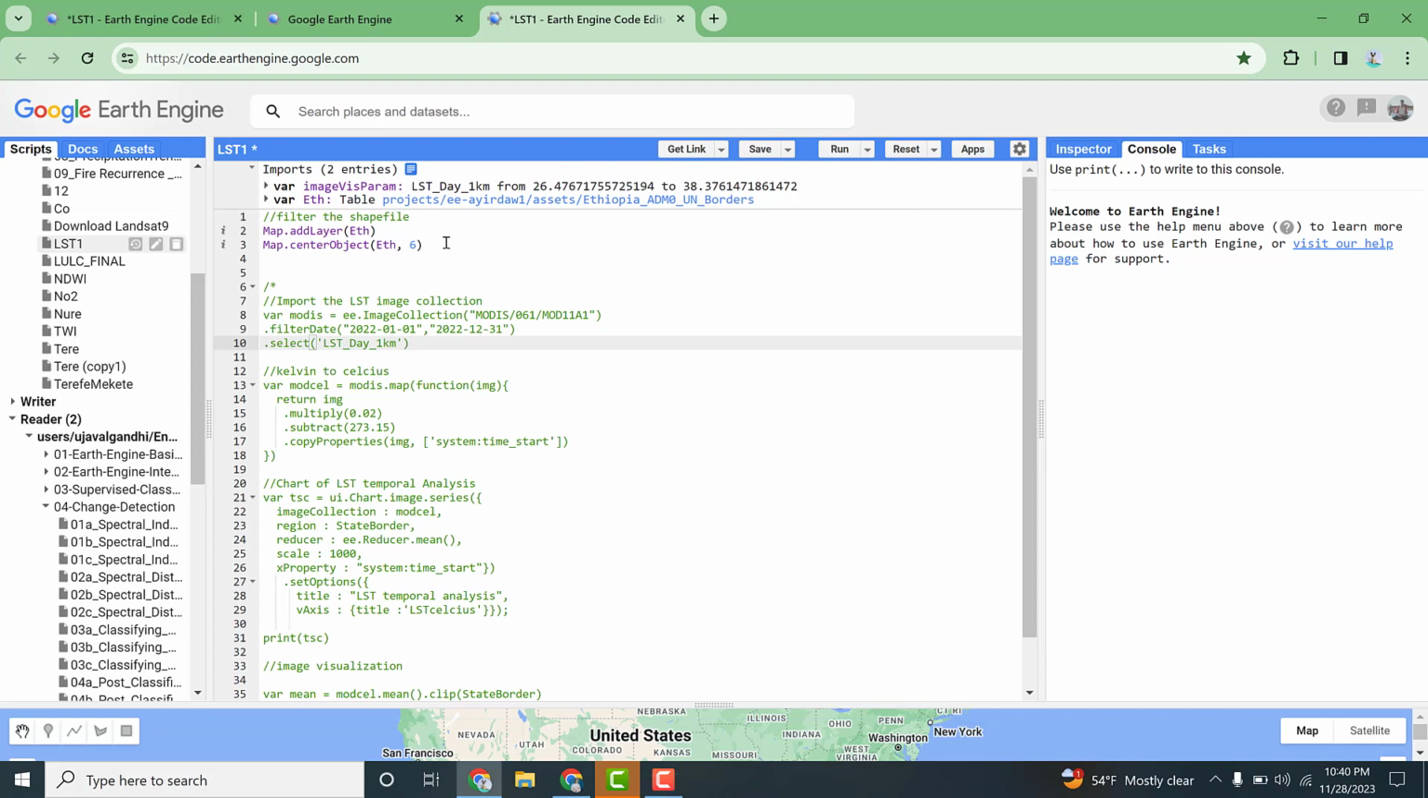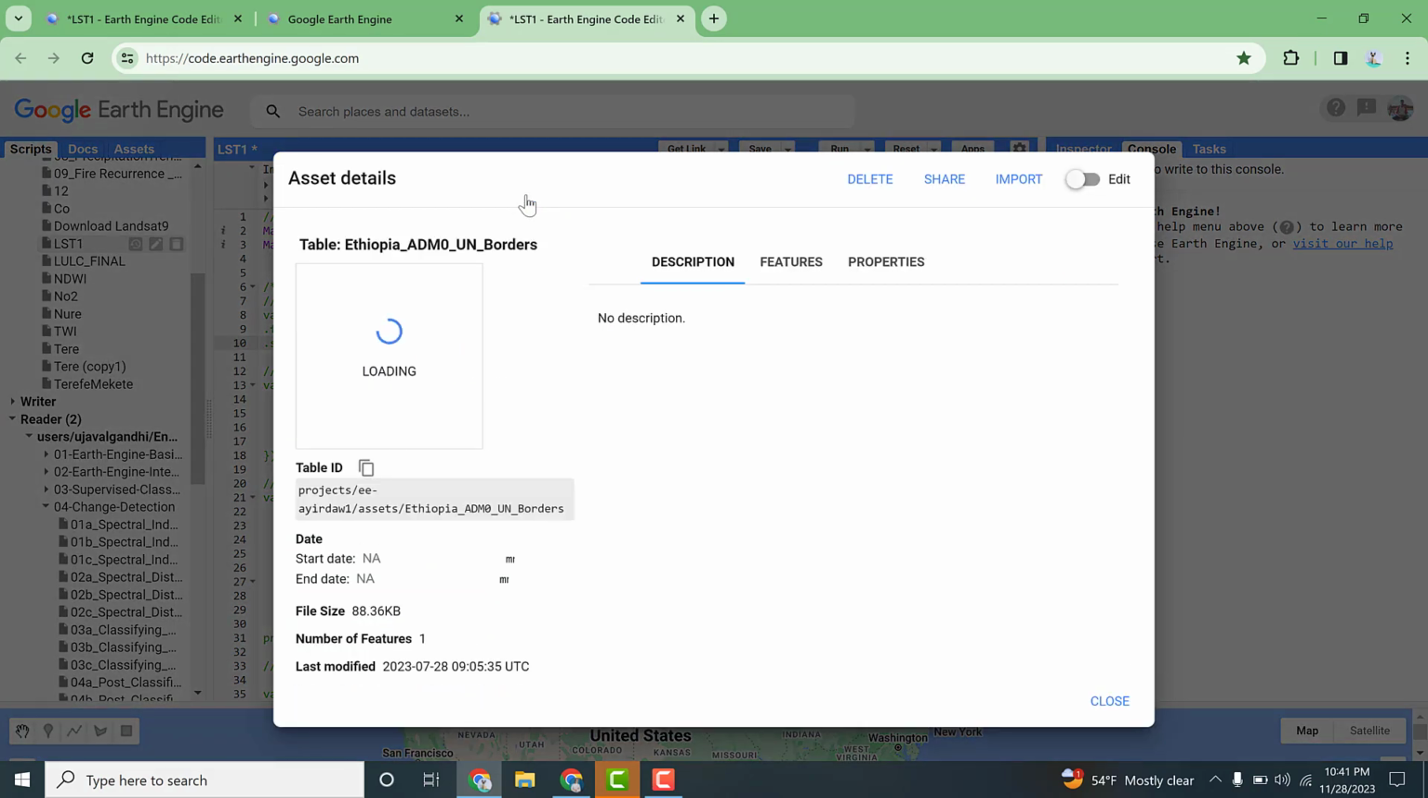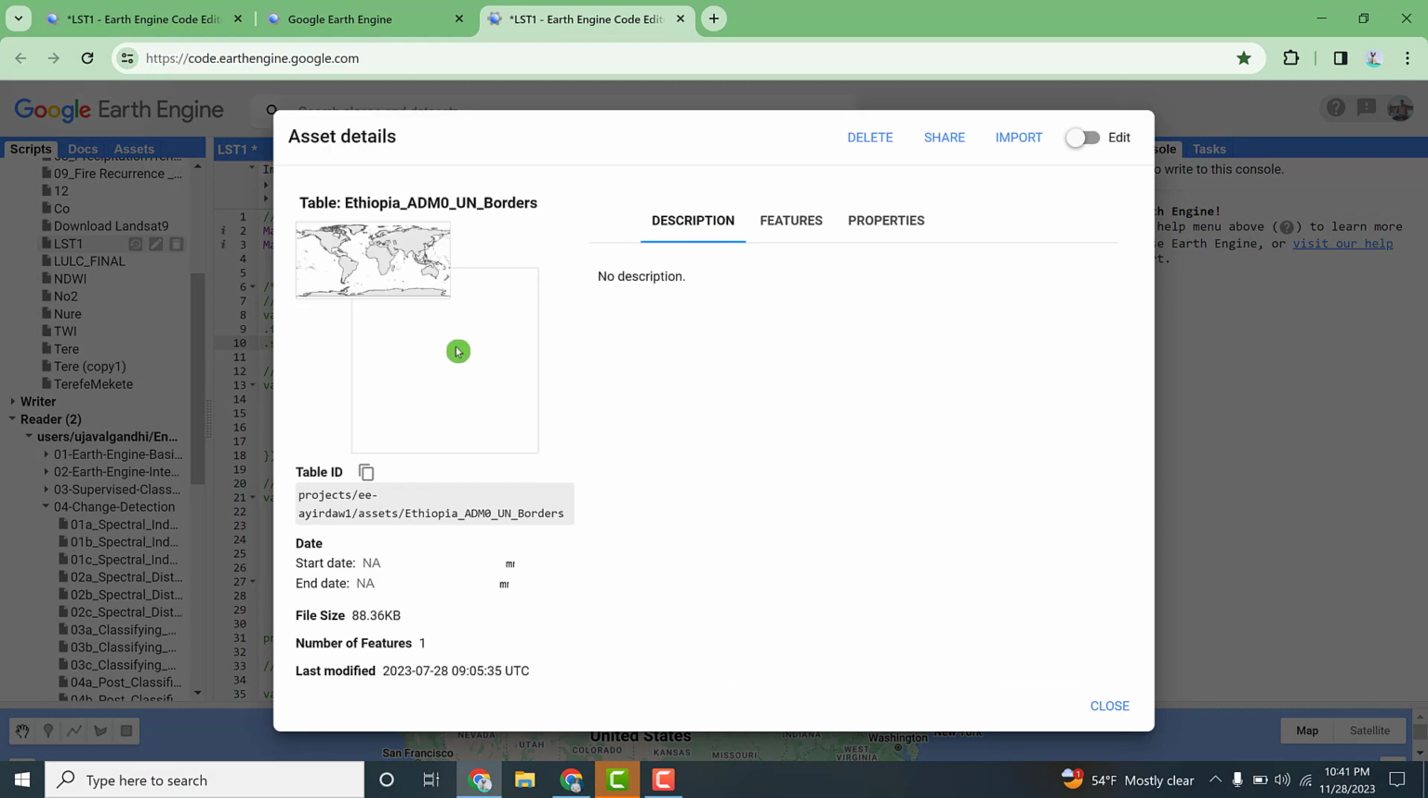First and foremost, we need to have an area of interest to compute land surface temperature or any other project. So any shapefile or administrative unit is crucial to perform a certain activity in Google Earth Engine. In my case, I would like to use the administrative boundary of Ethiopia to calculate land surface temperature.